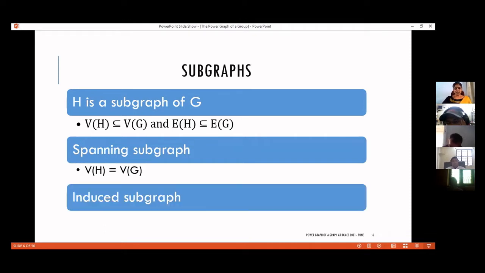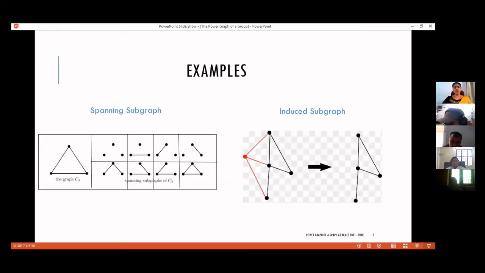Now, there is another category of subgraphs called induced subgraphs. Here, all edges of G with both end vertices in the vertex set of H are compulsorily present in the graph H. If that is the case, we call such subgraphs induced subgraphs. Here you have some examples. Here we have C3, which is same as K3.